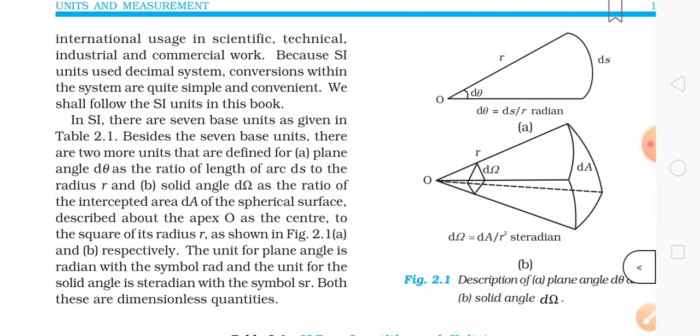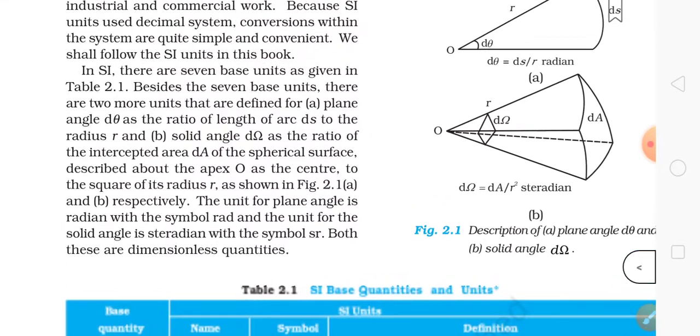Because SI units use the decimal system, conversions within the system are quite simple and convenient. I think you can understand this because it's very simple. I'll also explain it later. Now we shall follow the SI units in this book.